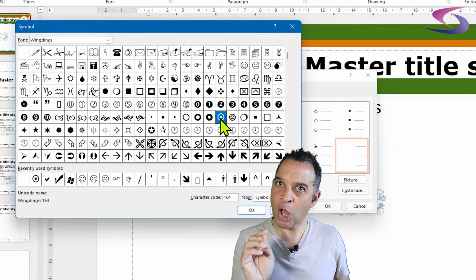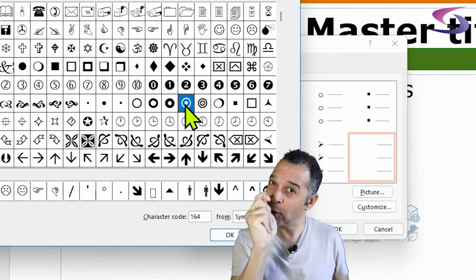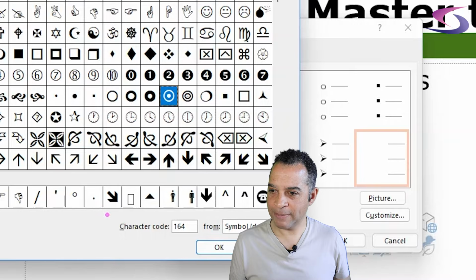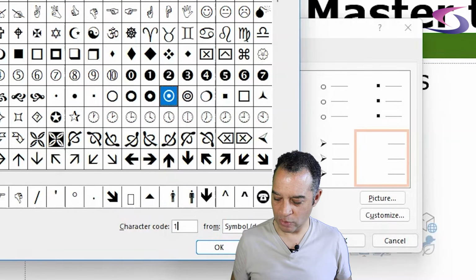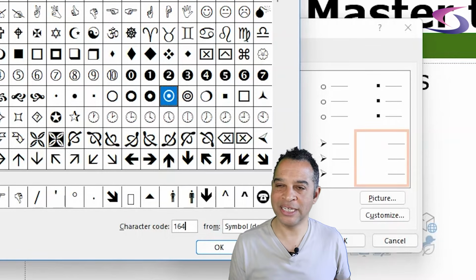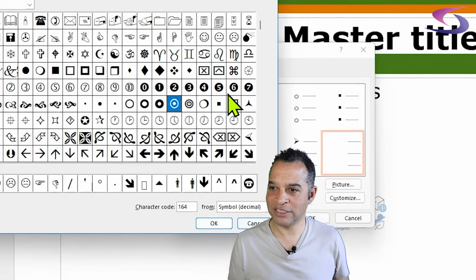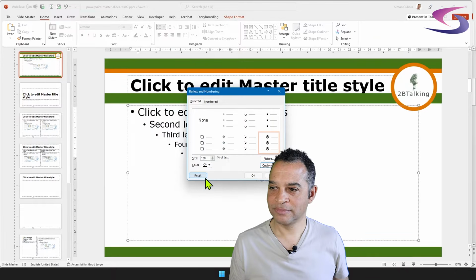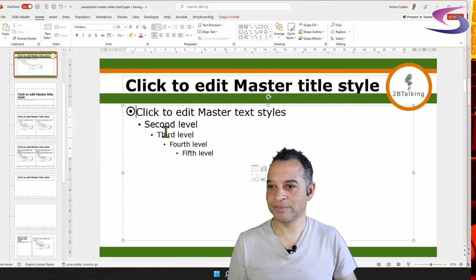Now here's something that's worth knowing. If your marketing department or somebody else tells you that for your bullet point, you're going to use Wingding font character code 164, you can type in character code 164 here at the bottom. It gives you an opportunity to type 164 in just at the bottom, so you don't have to hunt around for that one little target symbol, because there's quite a lot going on here. So if you miss it, and it's sometimes difficult to see, you can type that in. Click on OK, click on OK again, and you can see that our bullet points change into a target.